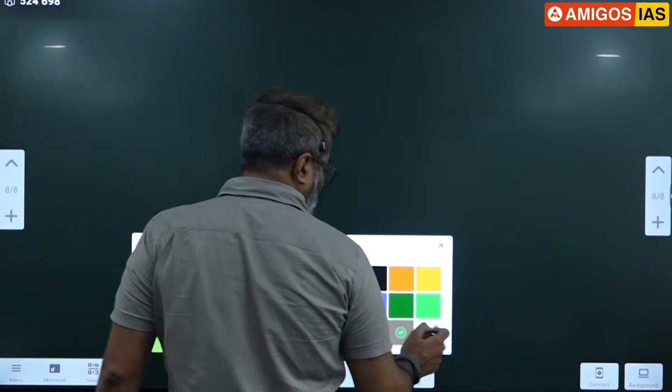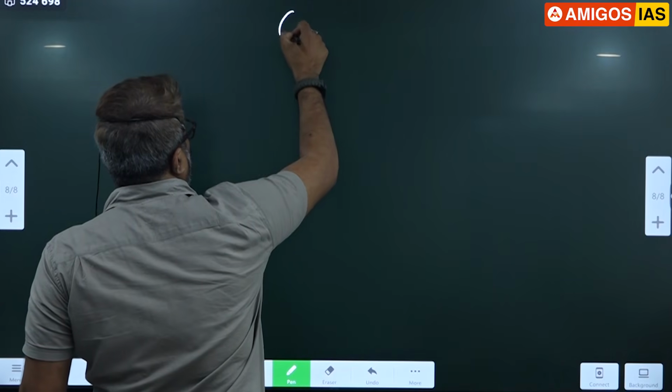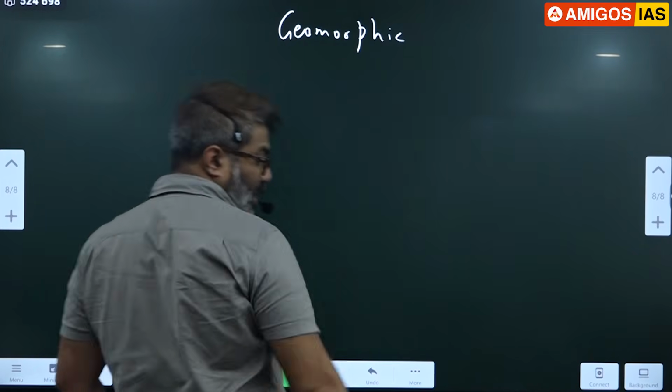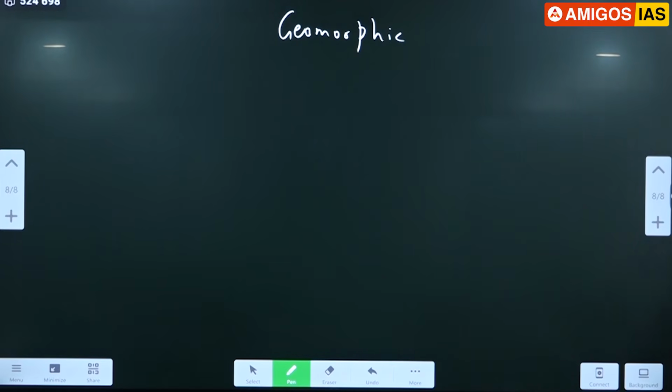Next, give the heading as geomorphic process. Something has changed. Did somebody mess with this? Now is it clear?